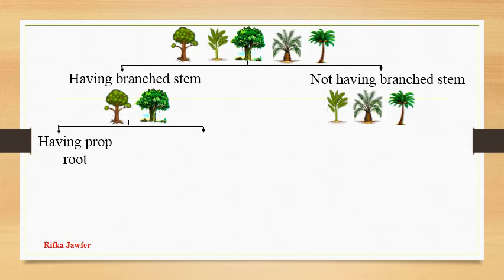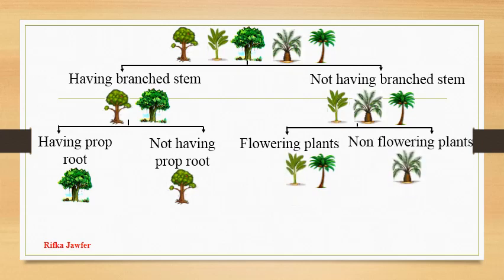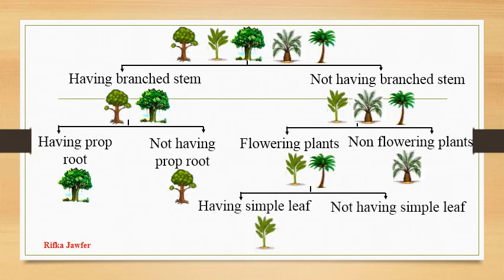The two can be further divided as having prop root: banyan tree; and not having prop root: mango tree. The three can be further divided as flowering plants: coconut tree and banana tree; and non-flowering plant: cycas. The two can be further divided as having simple leaf: banana tree; and not having simple leaf: coconut tree.